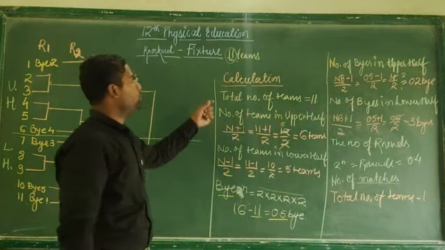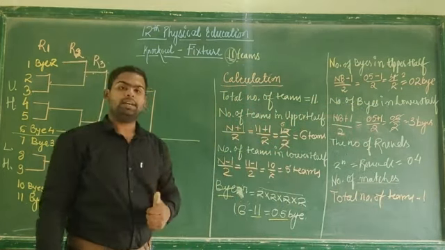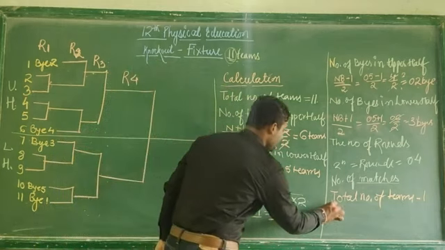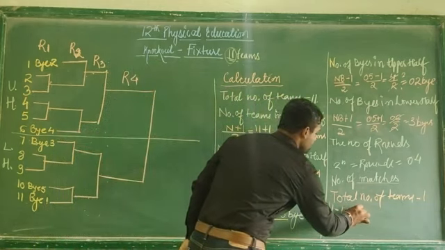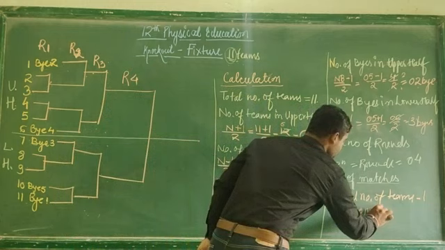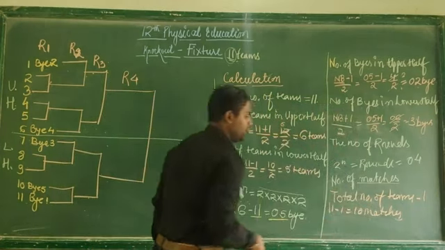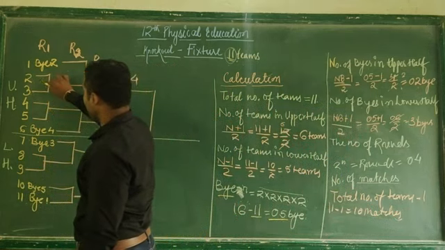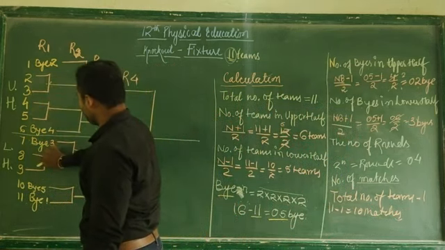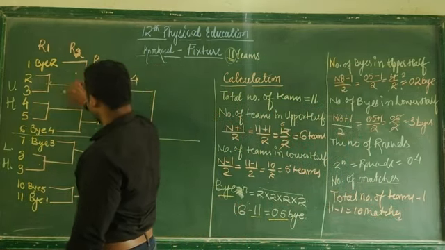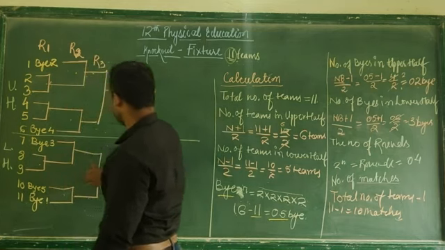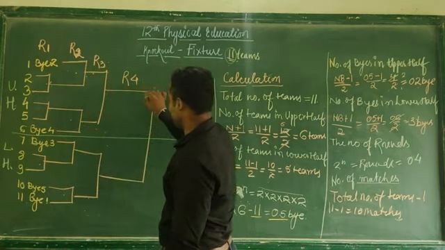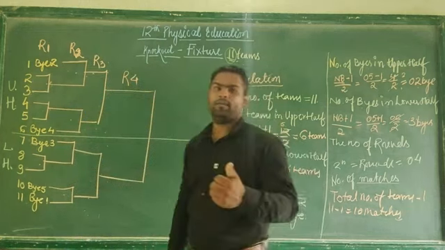So how many teams do we have in total? We have 11 teams. So you can write 11 minus 1. It means there are 10 matches. Now if you want to check whether it is true or not, we can count match number 1, 2, 3, in the first round 3, 4, 5, 6, 7, 8, 9, and the last match is this 10. So yes, we are correct.